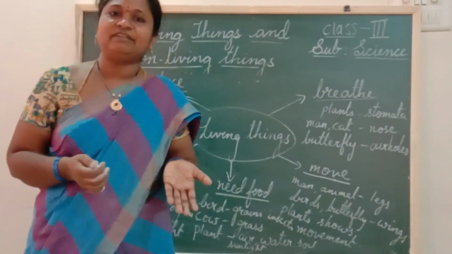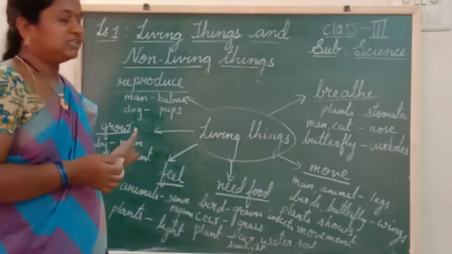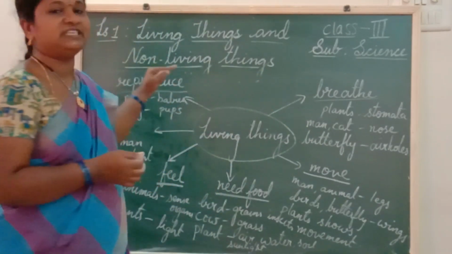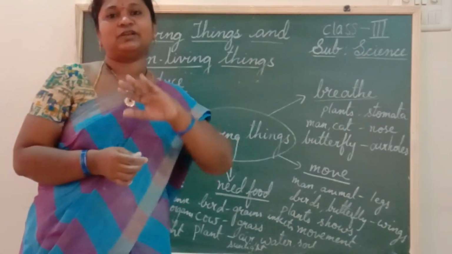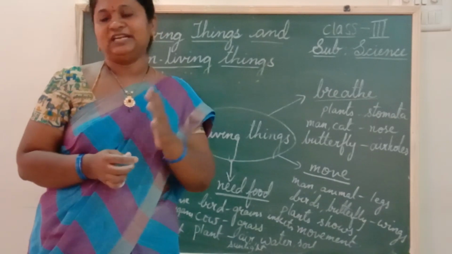Then what about non-living things? Non-living things don't have all these features. A thing which doesn't have any of these features is known as a non-living thing. Understood, children? Now what is the difference between living and non-living things and what are the features of living things?